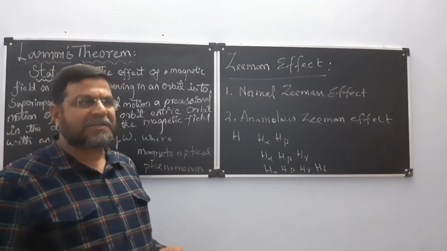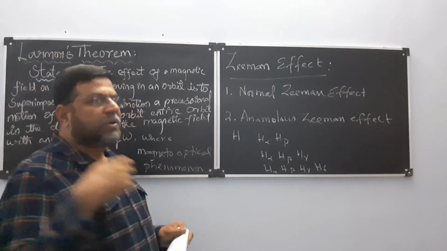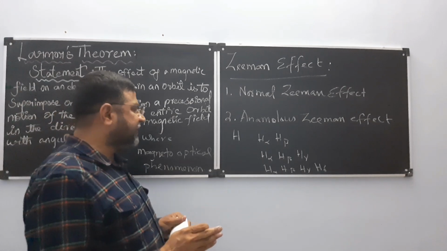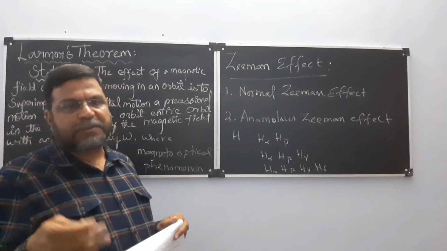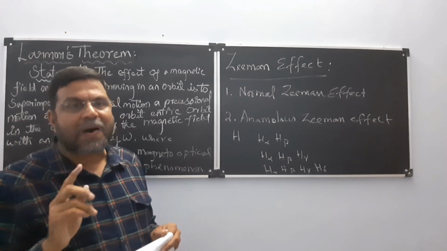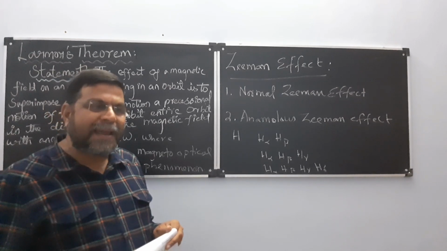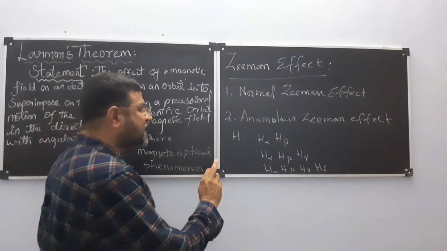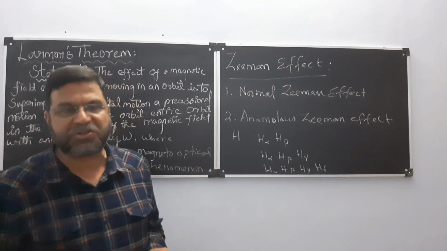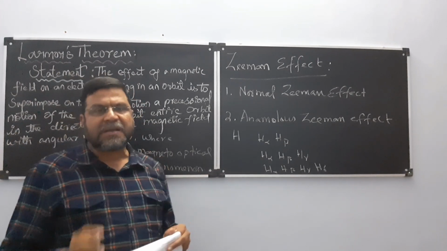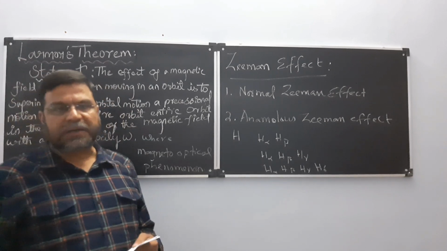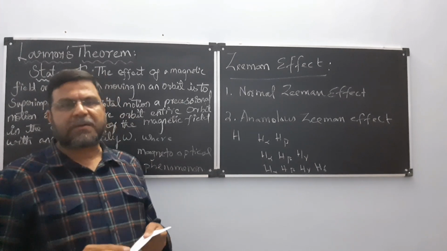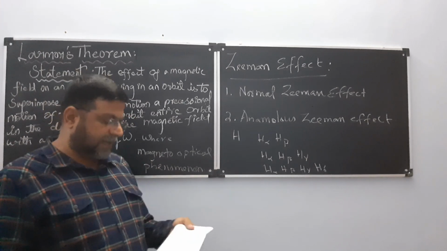I am taking a hydrogen atom, and it is splitting into two spectral lines due to the application of a magnetic field: Zeeman effect. Due to a strong magnetic field, it is giving three lines, H alpha, H beta, H gamma. Then it is normal Zeeman effect. Now I am applying a weak magnetic field on a spectral line and it is getting split up into four components, H alpha, H beta, H gamma, H delta. Then it is known as anomalous Zeeman effect. Now I think you would have got a very clear picture about what is Zeeman effect, normal Zeeman effect, and anomalous Zeeman effect.